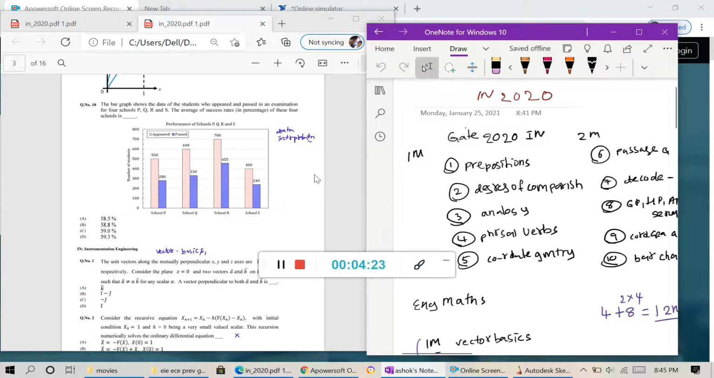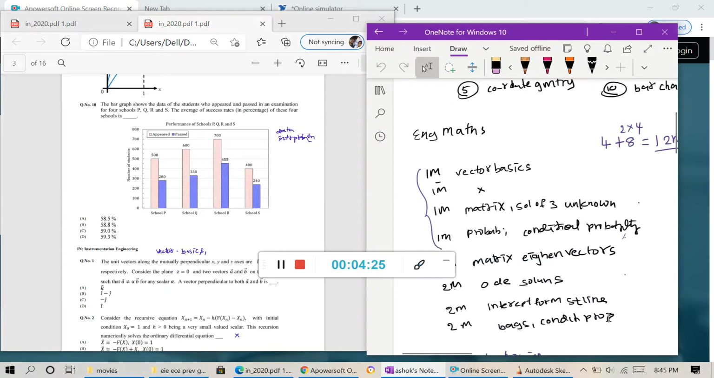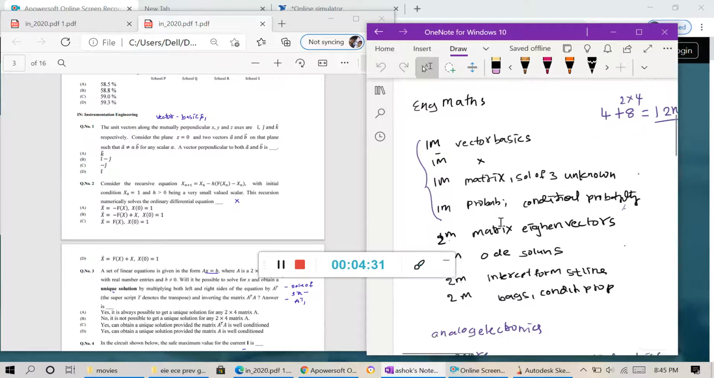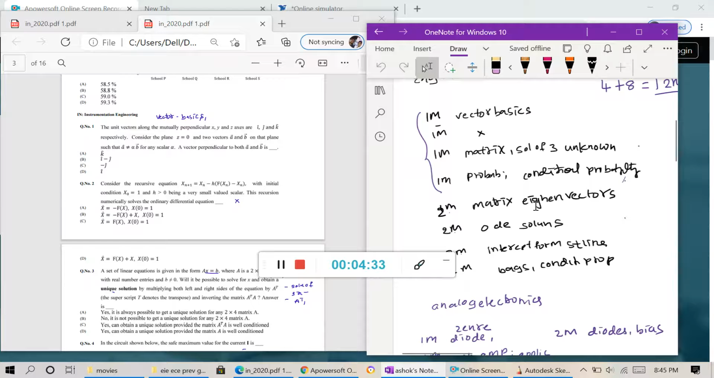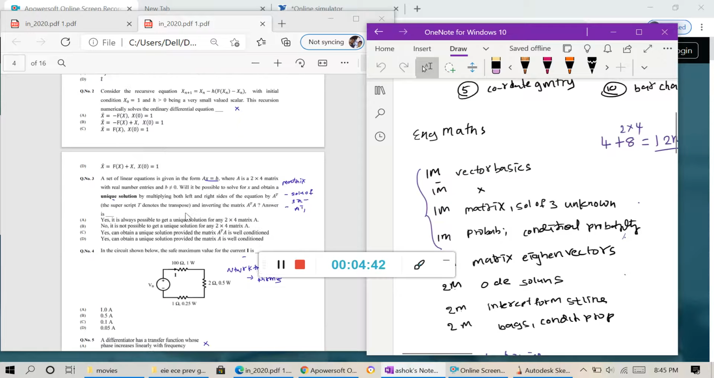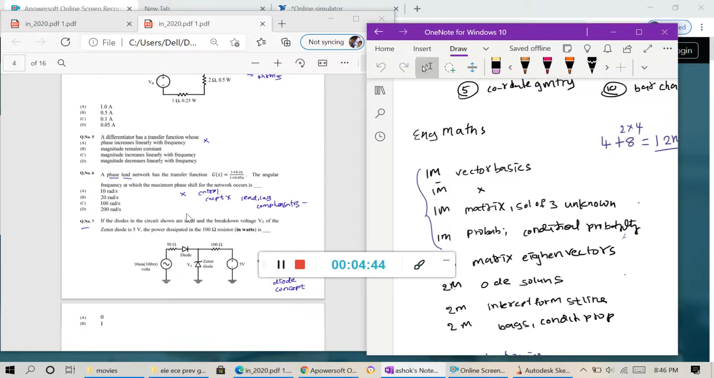Next, let's see some engineering maths. You have about 12 marks, with questions on vector basics, matrix solutions, matrix algorithms, straight lines. See friends, that is the exam day. On judgment day we can't tell which question should come and which should not. This is their choice actually.